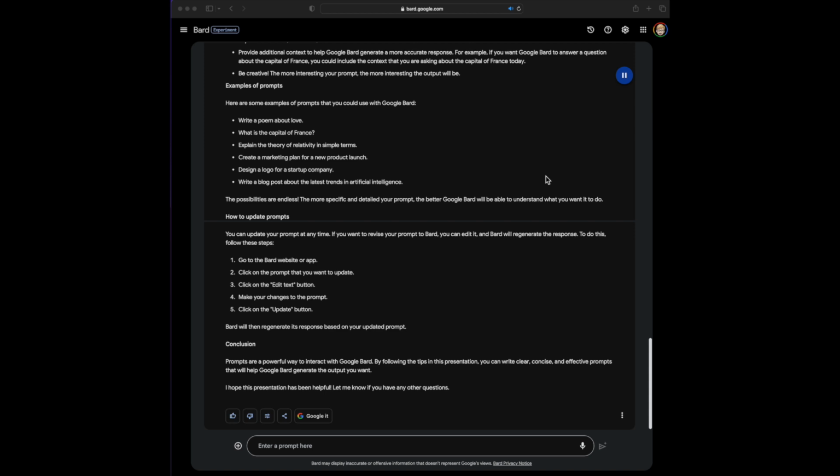How to update prompts. You can update your prompt at any time. If you want to revise your prompt to Bard, you can edit it, and Bard will regenerate the response. To do this, follow these steps. 1. Go to the Bard website or app. 2. Click on the prompt that you want to update. 3. Click on the Edit Text button. 4. Make your changes to the prompt. 5. Click on the Update button. Bard will then regenerate its response based on your updated prompt.